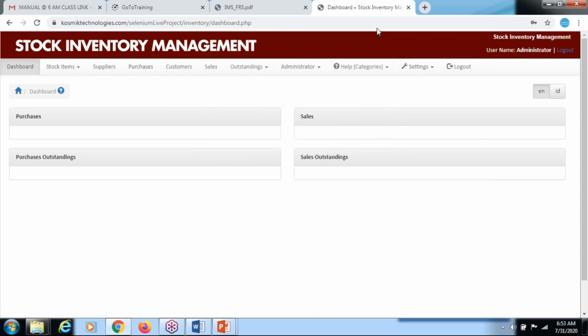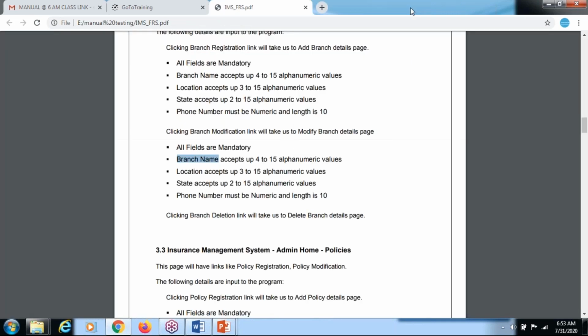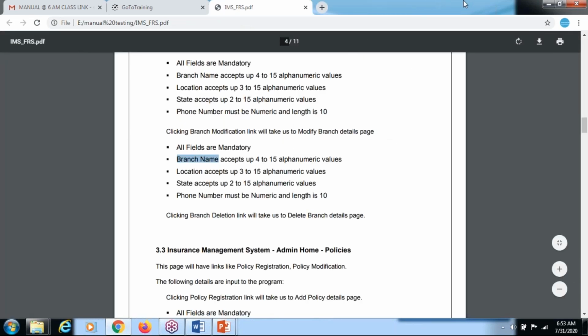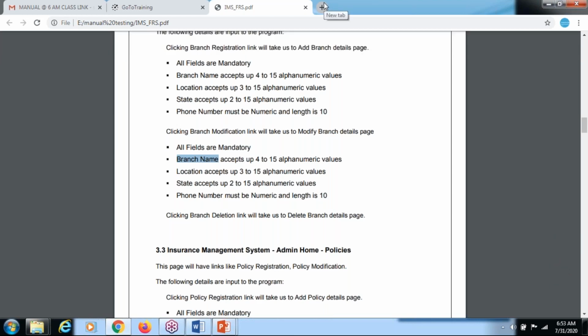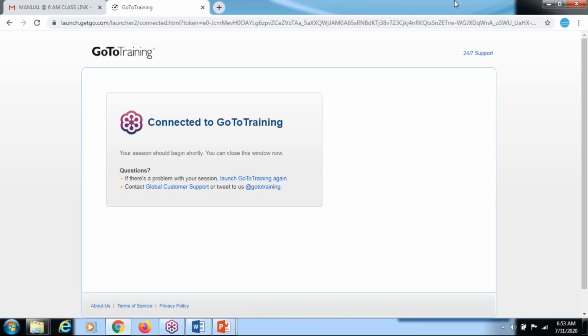Like that, they will tell you what we need to test and what pages will come, each and everything. Our part is to check whether it is working according to the client requirements or not. The client requirement is: log in with admin, give the password, click on the login button. What page will come? They will already tell us that the dashboard page should come. So after login, you should be able to see the dashboard page. If you are getting some different page, then it is a bug. Is it clear?